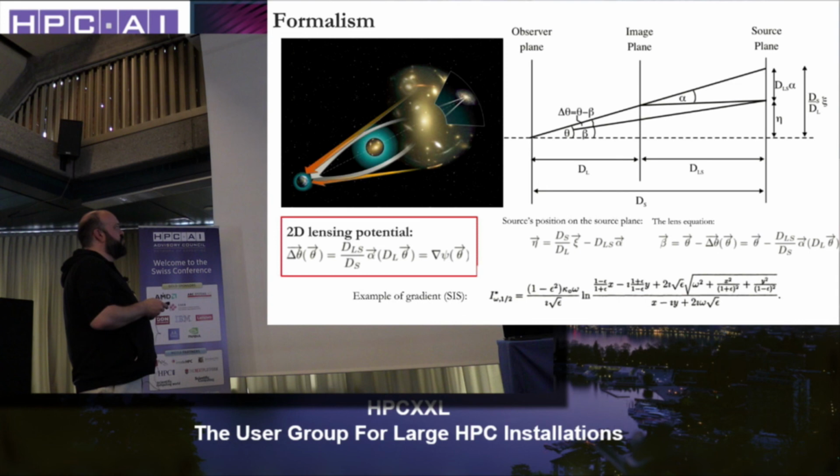Using the gradient computation that we used before, we can compute the second derivative of the whole image in order to control the error of the Monte Carlo method, and that was really poorly implemented in LensTool. In LensTool it takes 765 seconds, and LensTool HPC on one GPU takes 1.3 seconds.